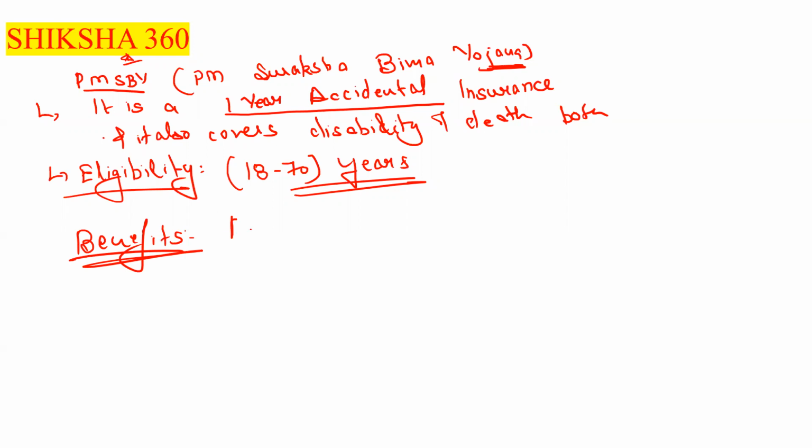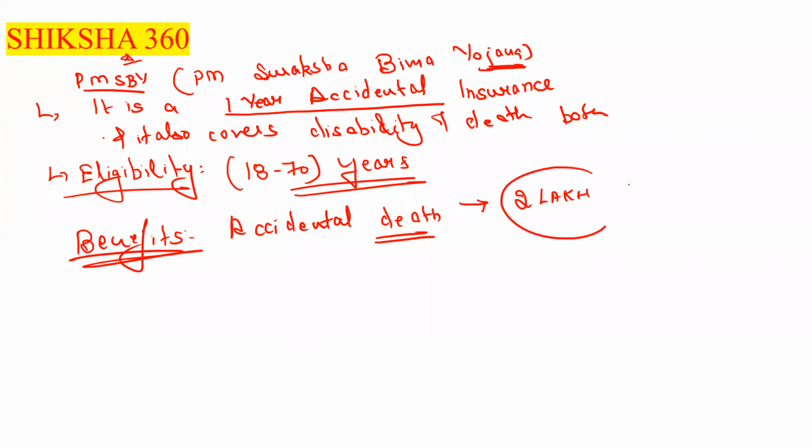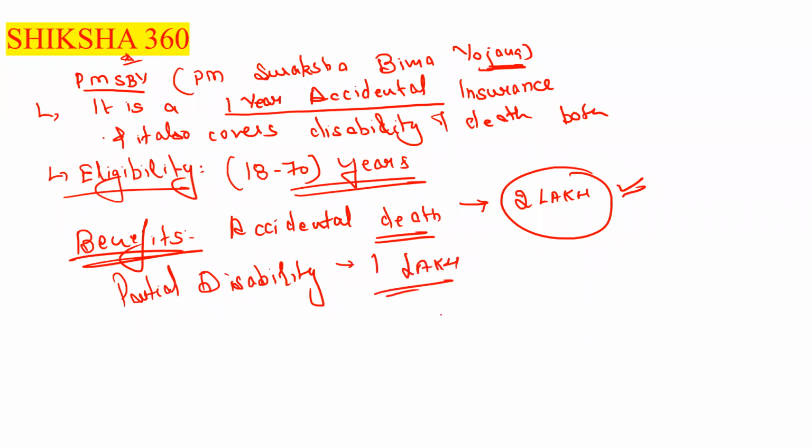So in the case of accidental death, 2 lakh insurance amount is paid to the family. Or in the case of accidental, not death but partial disability, how much amount is to be paid? Rupees 1 lakh. So these are some important points under that.